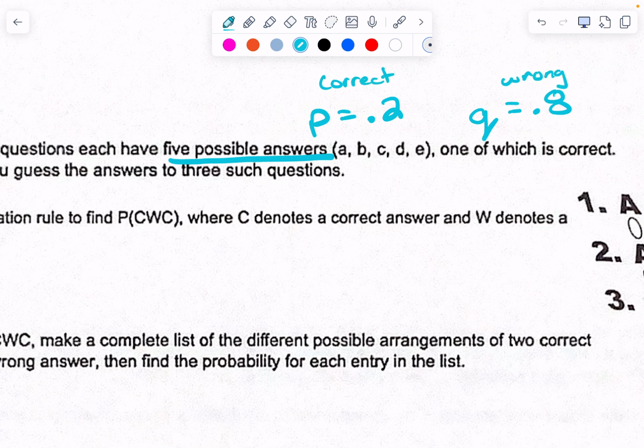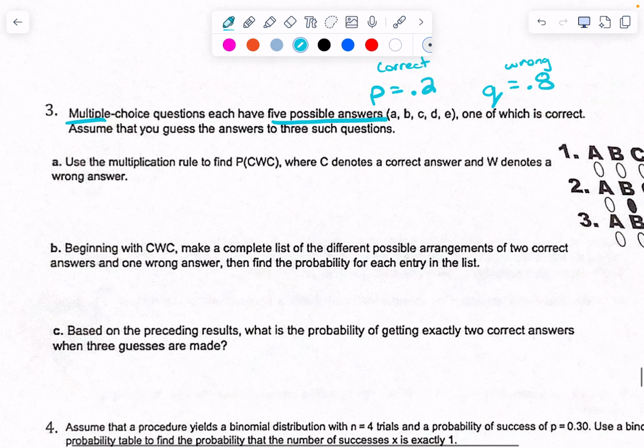Okay, so I can remember which one is which. It's great that you put the numbers there, but sometimes I get my P's and Q's switched around. So it's helpful for me to always put next to P and Q what that means, so I can remember I get my exponents in the right spot, right? Okay, so correct is 0.2, wrong is 0.8. Okay, there we go. We won't use that information until we do part C, I don't think.